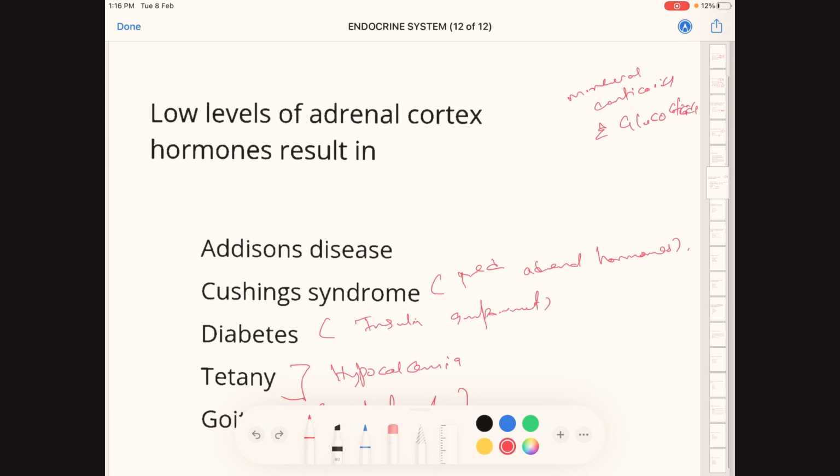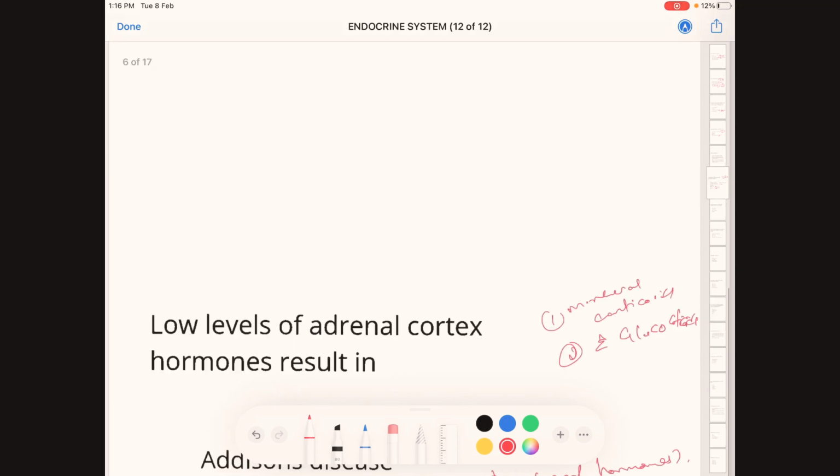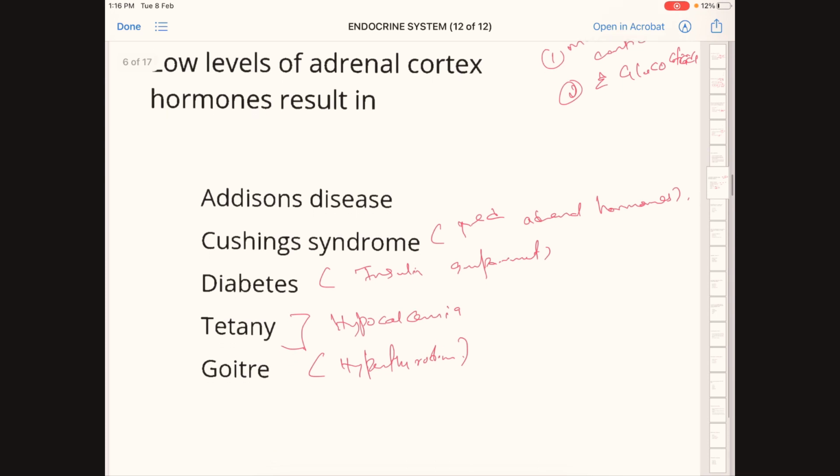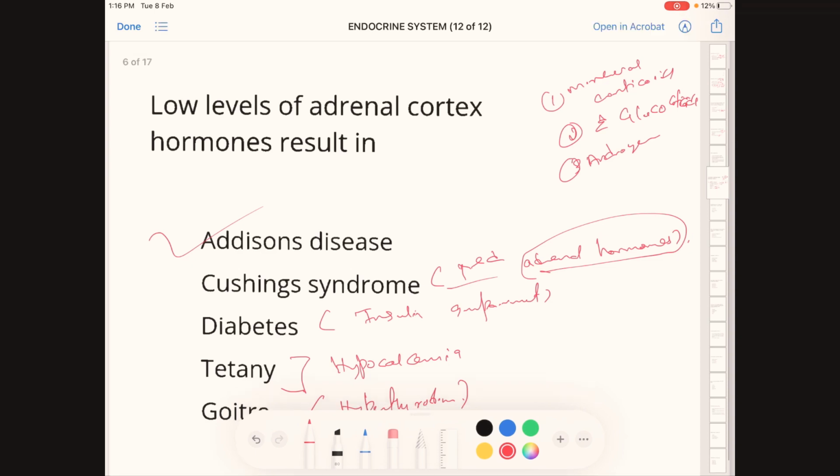The adrenal glands secrete mineralocorticoids, glucocorticoids and androgen. Low levels of adrenal cortex hormone result in Addison's disease. If there is increased production of adrenal hormones, the correct answer will be Cushing syndrome, whereas low levels of adrenal cortex hormone result in Addison's disease. Next question.